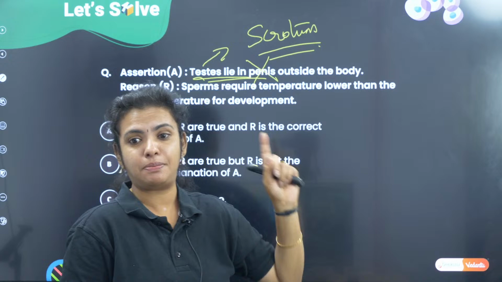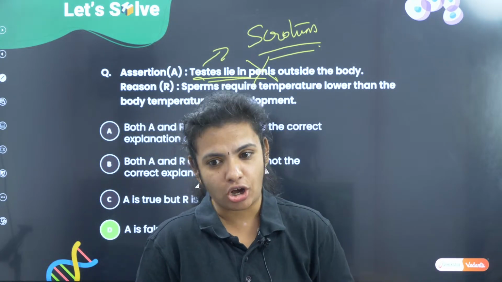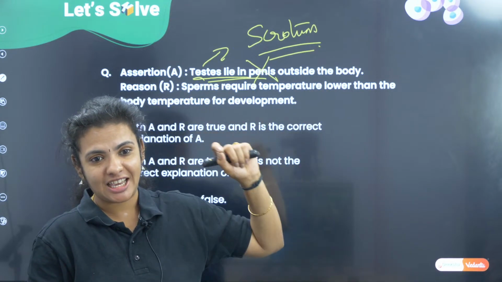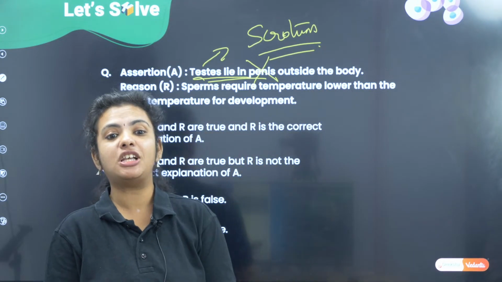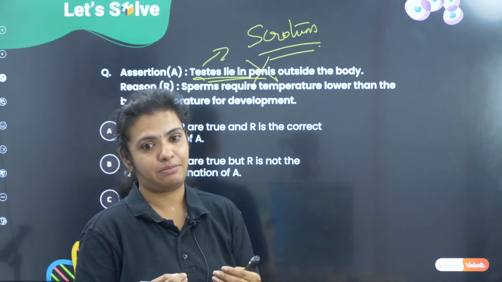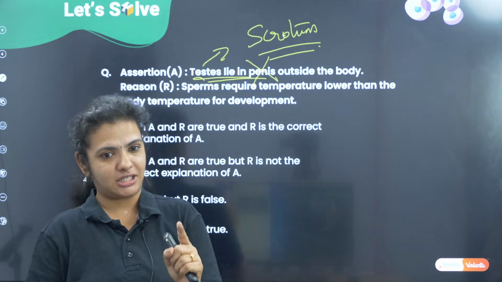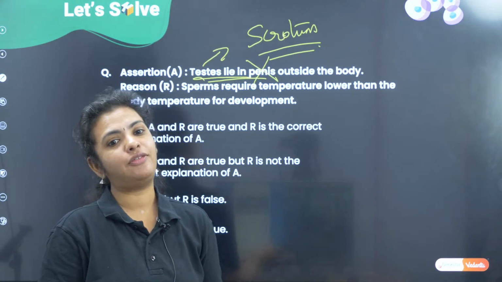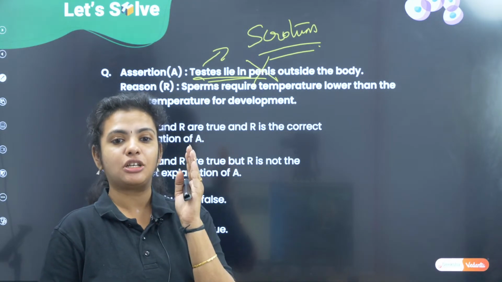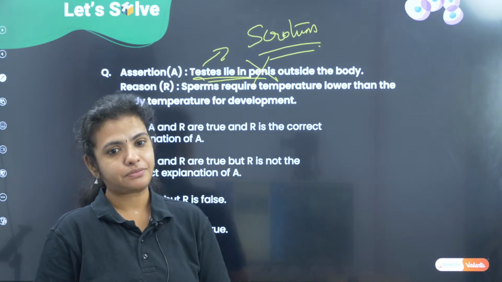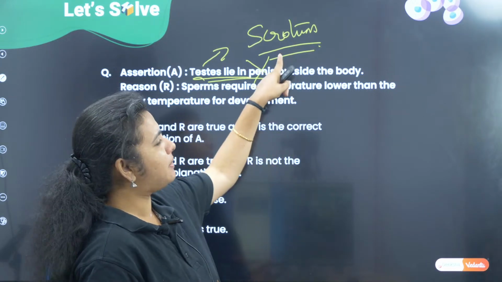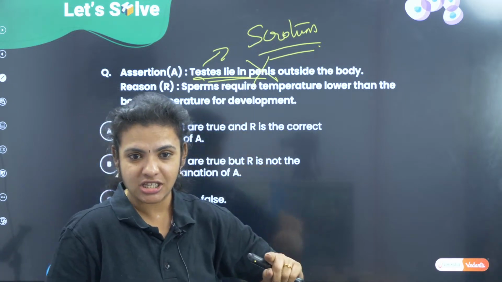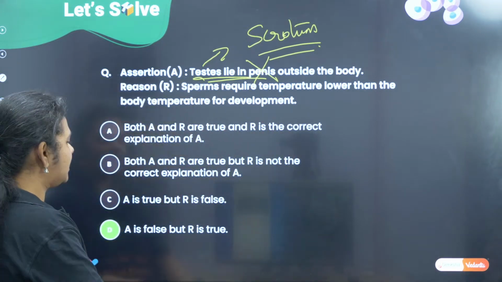So, penis is an external genitalia of the male. Correct? It does not have the testis. Testis is present in a structure called scrotum. And the reason why it is present in the scrotum is because it needs a temperature lower than the actual body temperature for spermatogenesis. Spermatogenesis is formation of the sperms, and for the formation of sperms cold temperature is required, and that cold temperature is given by the scrotum and not the penis. So, assertion is wrong, but the reason is correct.